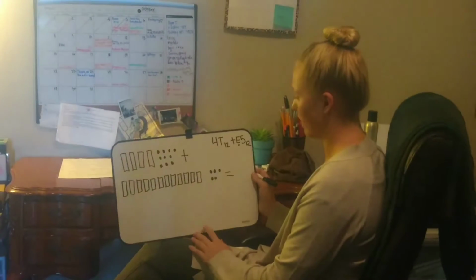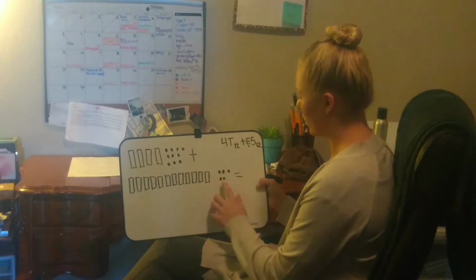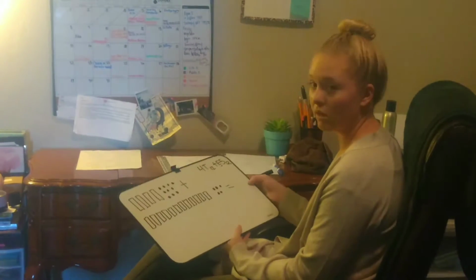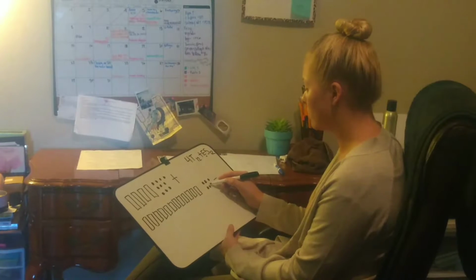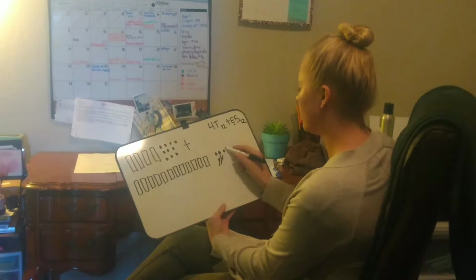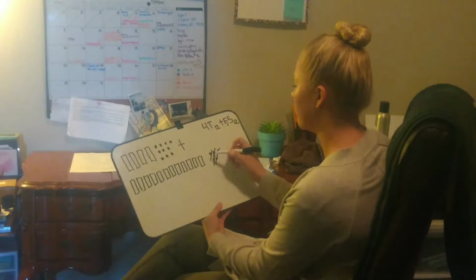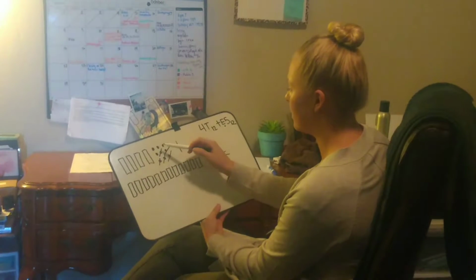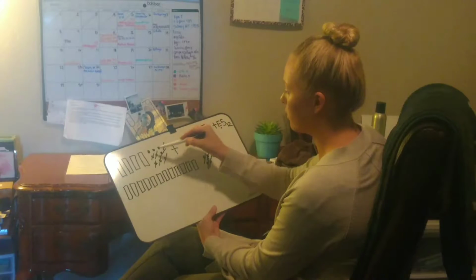Now we're going to add them together. First, we're going to try to make a rod with all of these units. Then we're going to have 1, 2, 3, 4, 5, 6, 7, 8, 9, 10, 11, 12.